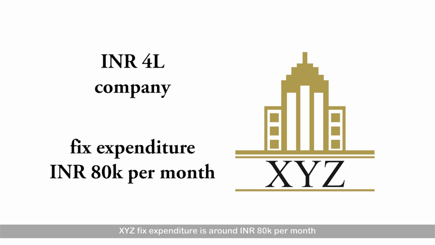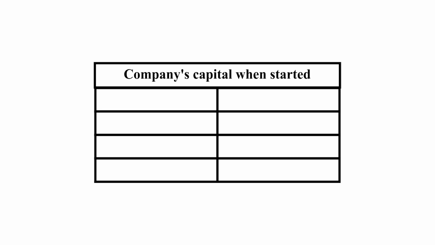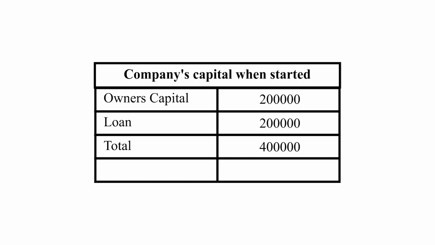XYZ's fixed expenditure is around INR 80,000 per month. Company's capital when started: owner's capital 2 lakhs, loan 2 lakhs, total 4 lakhs. Capital in hand 4 lakhs.